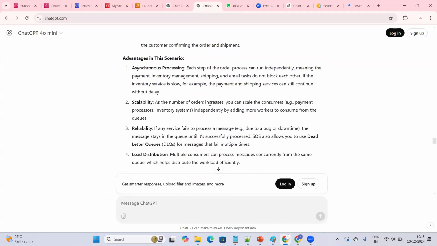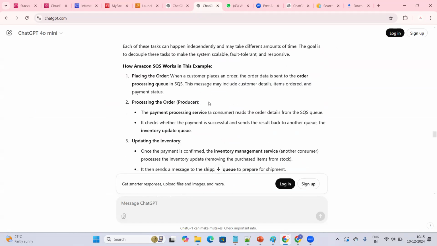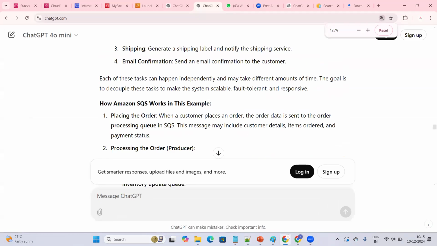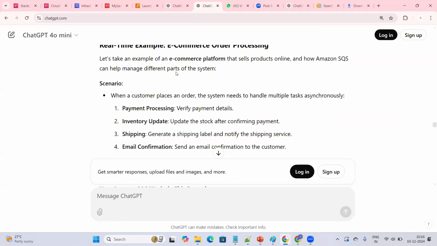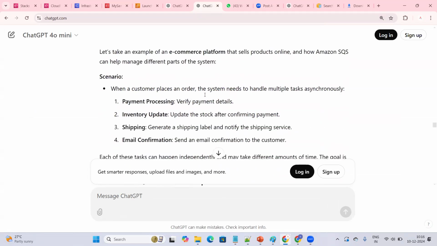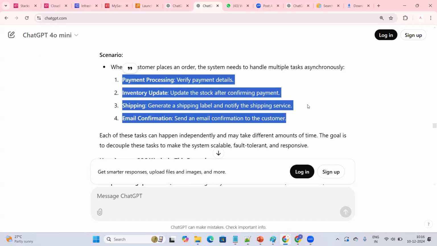Okay, you can see this one. Advantages. Consider there is an e-commerce application where a customer places an order. Once the customer places an order, there are many actions to perform. First is payment processing, inventory update, shipping, email confirmation. Consider these are the tasks that should be handled. There are multiple tasks that should be handled.